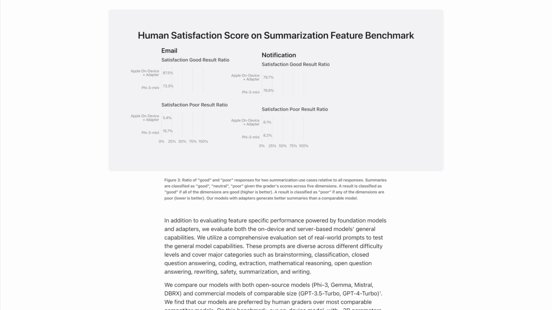See Figure 3. Ratio of good and poor responses for two summarization use cases relative to all responses. Summaries are classified as good, neutral, poor, given the grader's scores across 5 dimensions. A result is classified as good if all of the dimensions are good, higher is better. A result is classified as poor if any of the dimensions are poor, lower is better. Our models with adapters generate better summaries than a comparable model.